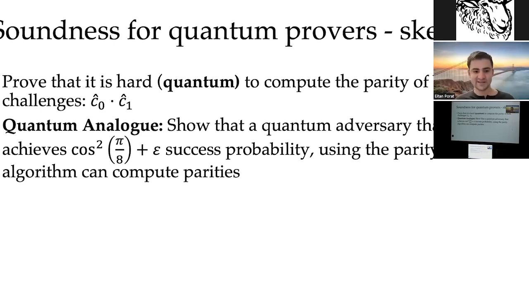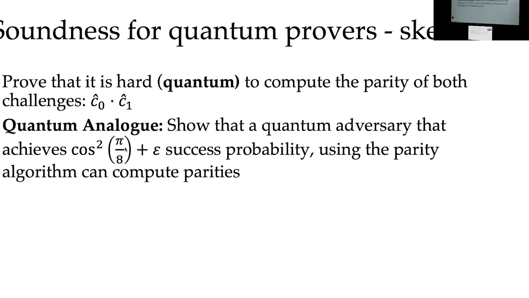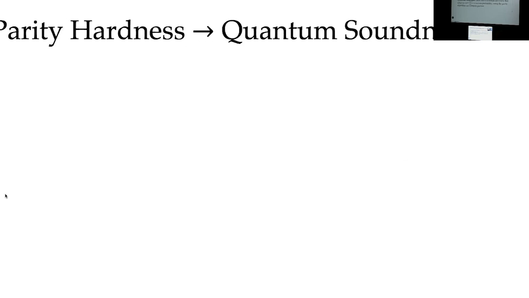Okay. So analogously to the classical setting, to prove soundness for quantum provers, you first need to show that computing the parity of both challenges is quantum hard. And analogously to the classical setting, we show that a quantum adversary that achieves a success probability of cosine pi over 8 squared plus some epsilon must be able to compute the parities.